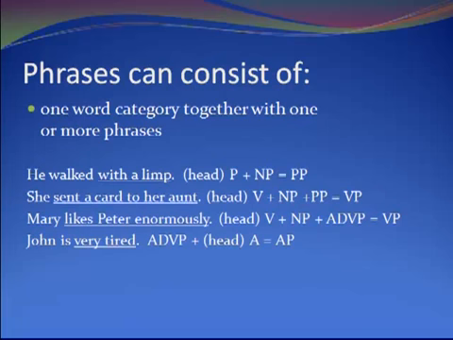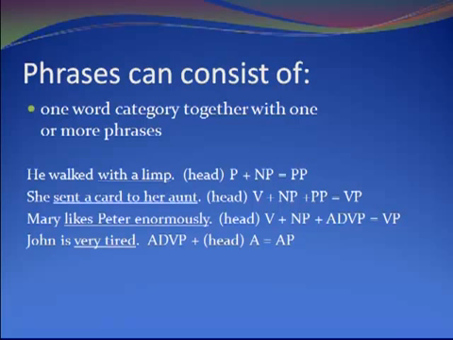So phrases can also consist of 1 word category, which is the head, of course, together with 1 or more phrases. So if you look at the underlined phrases here, with a limp, you've got a head preposition plus a noun phrase, and together they form a prepositional phrase. She sent a card to her aunt.